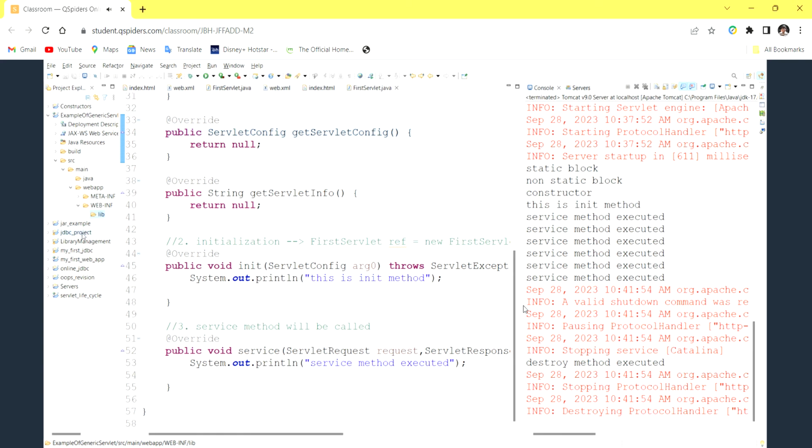So what we will do, whatever our servlet jar file is there, that jar file I'll add here. Wait a second. Whatever our jar file is there, it's for the servlet lifecycle. We are having one jar file. From where have we taken this jar file, tell me. Don't tell from the previous project. This servlet API, where is it present? In which place is the servlet API present? I told you.